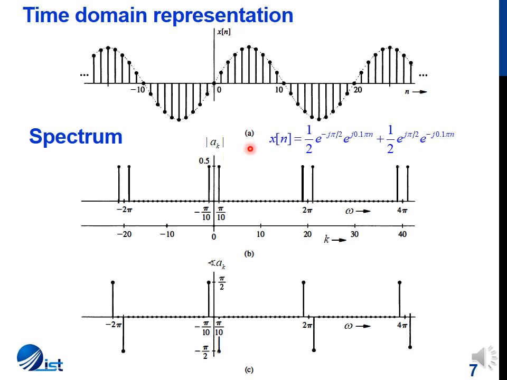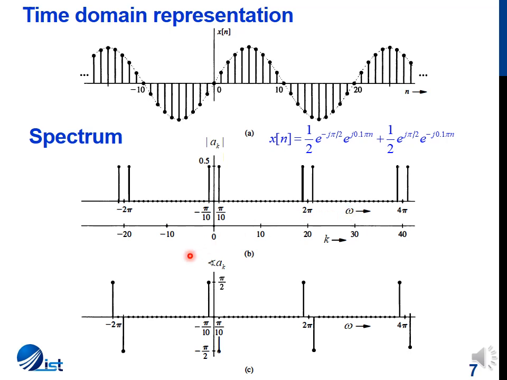Let's draw the magnitude spectrum. x of n was written in this form: 1 by 2j e raised to power j 0.1 pi n and minus 1 by 2j e raised to power minus j 0.1 pi n. And we saw that this value is at 0.1 pi frequency and this value was at minus 0.1 pi frequency. So the magnitude was 1 by 2, or 0.5, for 0.1 pi, which is pi by 10, and minus 0.1 pi, which is minus pi by 10. These are the values we get. Now these values are plotted against frequencies omega.